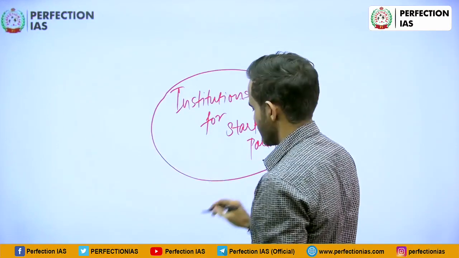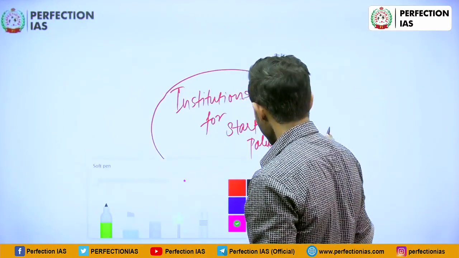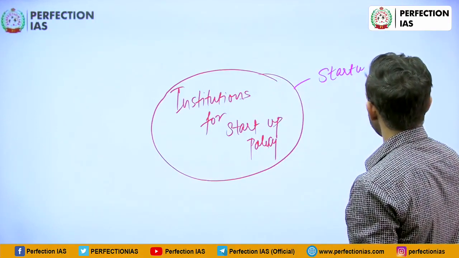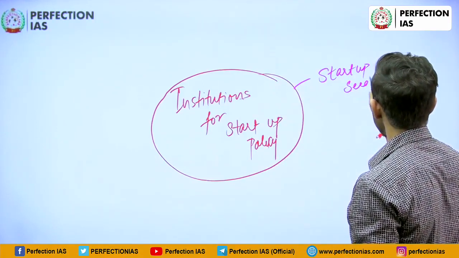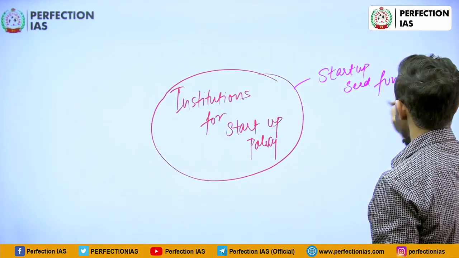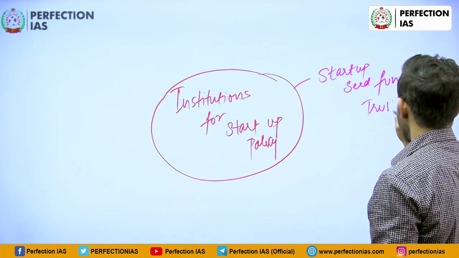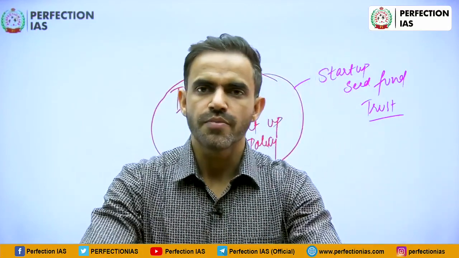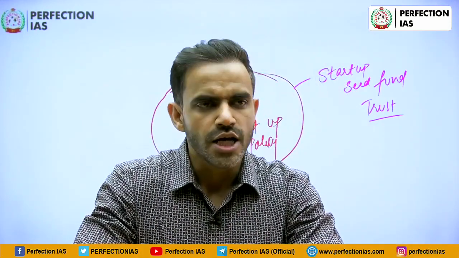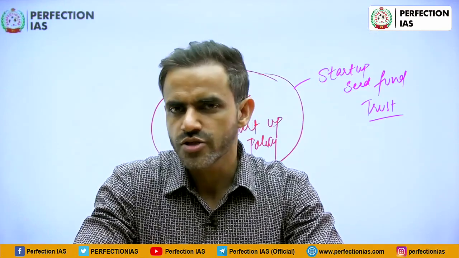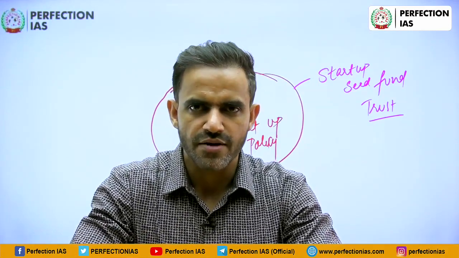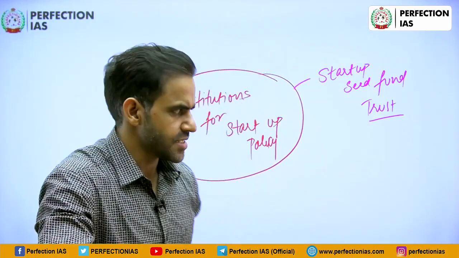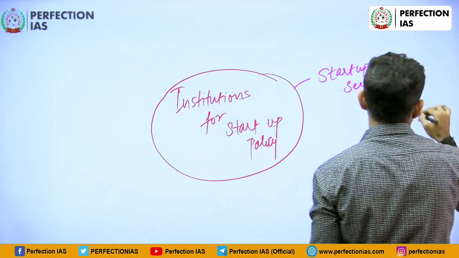First and foremost is startup seed fund trust. So the seed fund trust has been set up by the state government, that is by the government of Bihar, to provide initial financial support to the startups, and for that purpose a trust has been set up. The fund corpus size is 500 crore rupees.